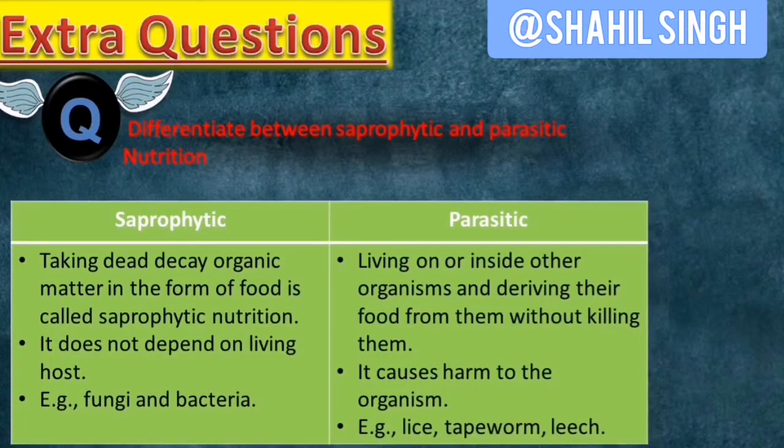Differentiate between saprophytic and parasitic nutrition. So saprophytic organisms feed on dead and decaying organic matter in the form of food, while parasitic organisms live on or inside other organisms and derive their food from them without killing them. Saprophytic nutrition does not depend on a living host, while parasitic nutrition causes harm to the organism. Examples of saprophytes are fungi and bacteria, while examples of parasites are lice, tapeworm and leech.